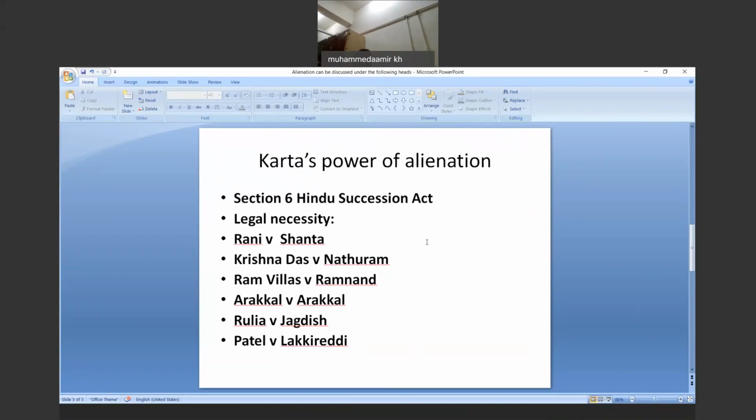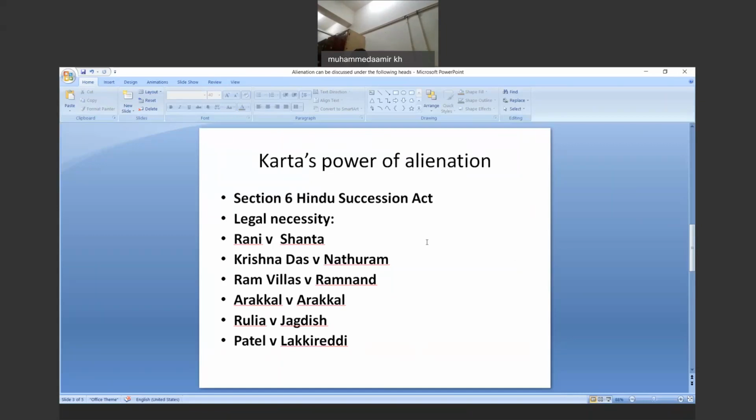If only some co-partners consent, then in Bombay and Madras it will be binding on the interest of the consenting co-partners. But in West Bengal and Uttar Pradesh, the alienation will not be valid. So when some co-partners have given their consent, it is okay under the Bombay and Madras school, or within the territory of Bombay and Madras, but only in the interest of the consenting co-partners. But in West Bengal and Uttar Pradesh, the alienation will not be valid.